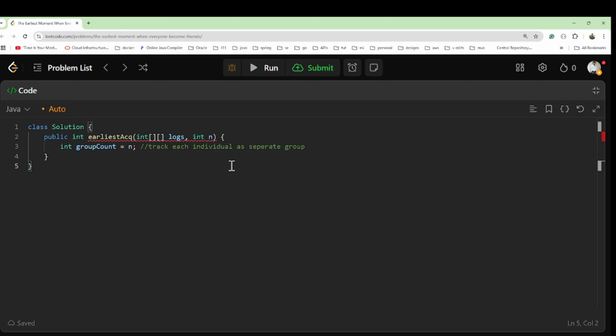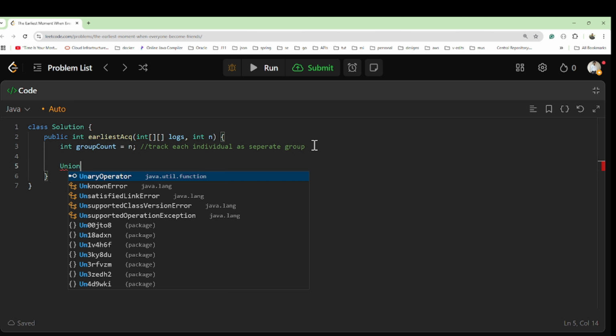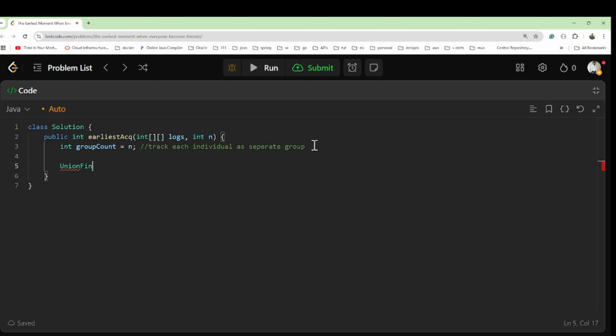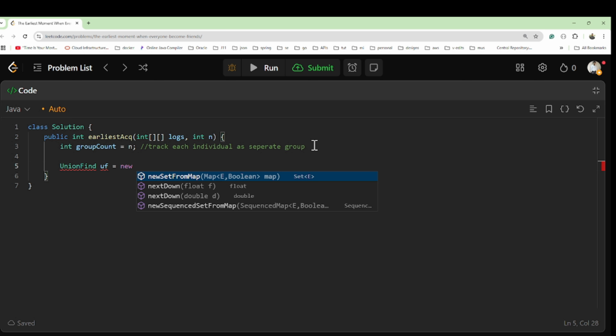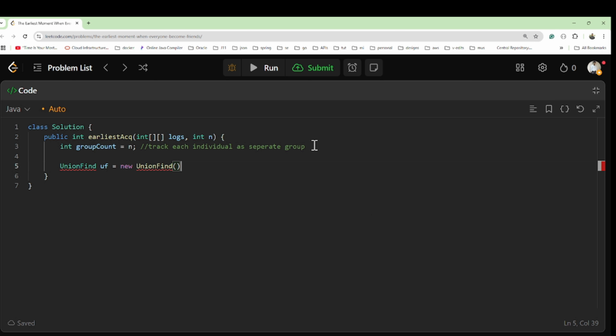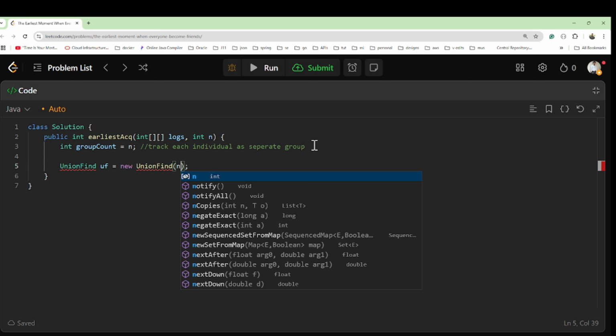Now we will talk about UnionFind. We will use the UnionFind data structure because this type of problem is one where connectivity and relationships come in. So I will use UnionFind, and I'll say uf is an object of this class, new UnionFind. I will create the UnionFind object and pass the number of elements.